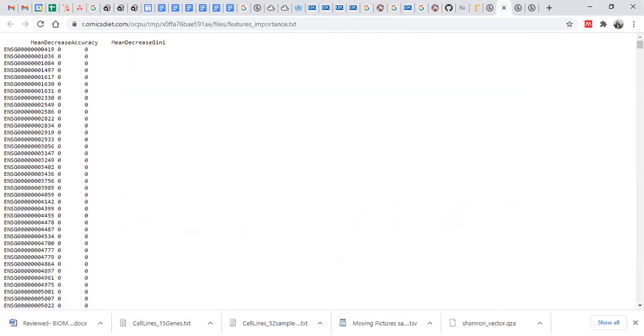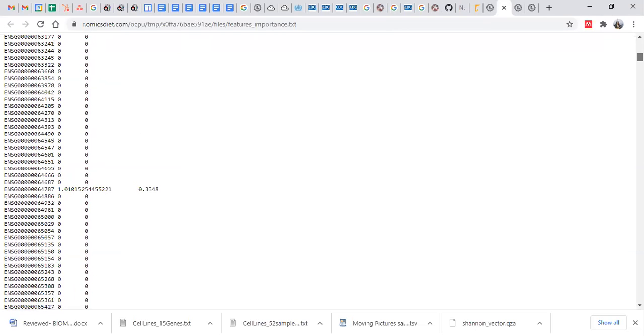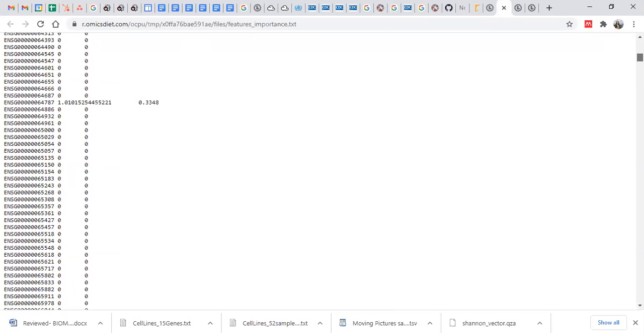If you look at this, here you get your features, then these two values, that is mean decrease accuracy. If you remember when we ran our random forest on the T-Barn4 server. If your mean decrease accuracy is 0, you can discard these values. You have to consider only those features that are going to affect your ROC. These are the features that actually contribute to the performance, where their removal or addition will increase or decrease the performance.